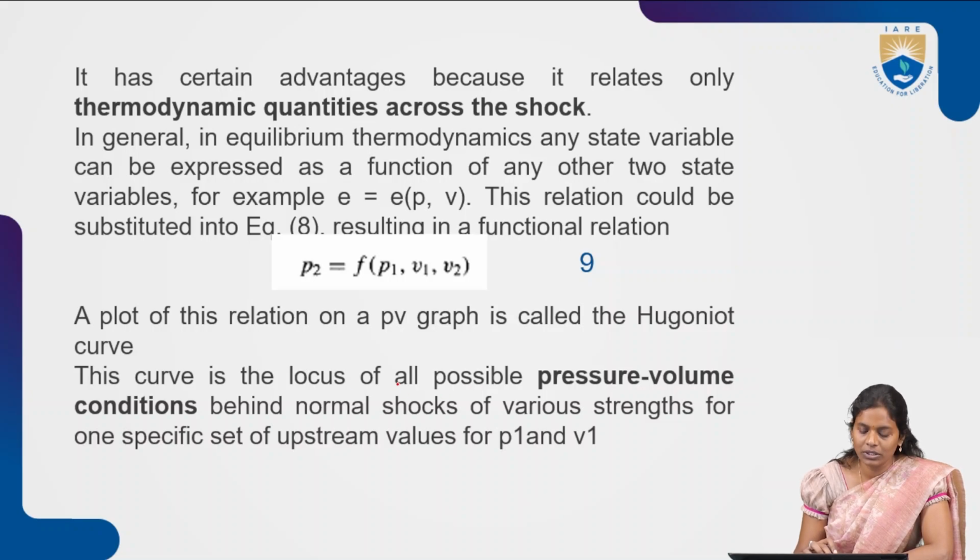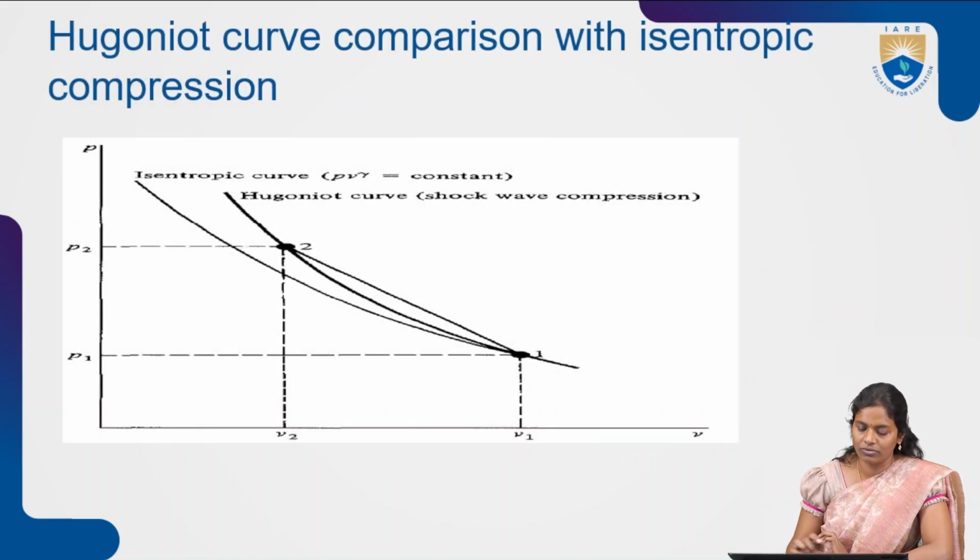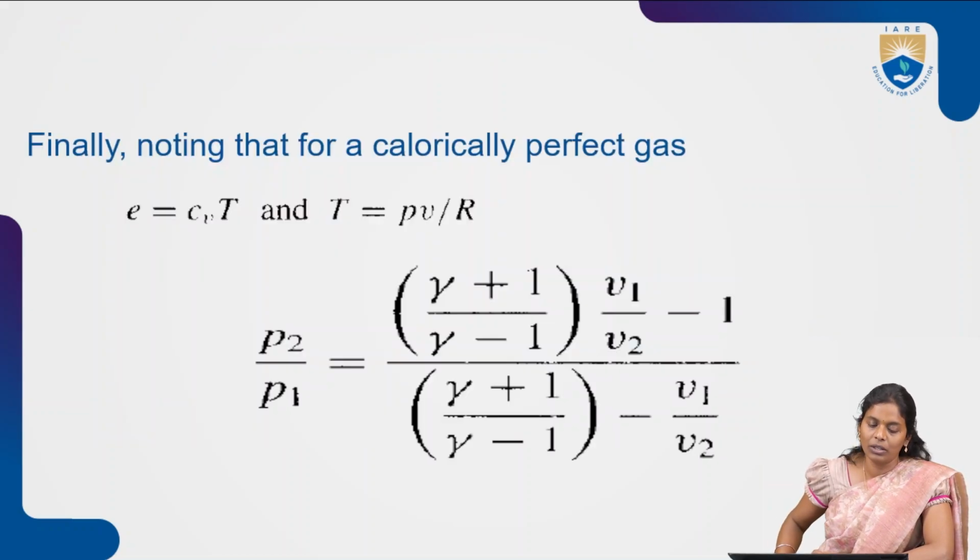This curve is the locus of all possible PV conditions behind the shock waves of various strengths for one specific set of upstream values of P1 and V1. So by giving one set of P1 and V1 values, we see how the P2 and V2 values behind the shock wave are going to vary. This curve is the Hugoniot curve, the shock wave expression, and this other one is the isentropic curve, where we take PV power gamma equal to constant.